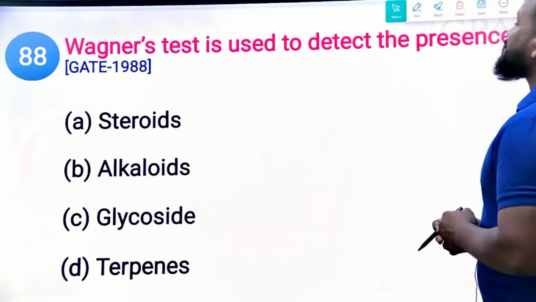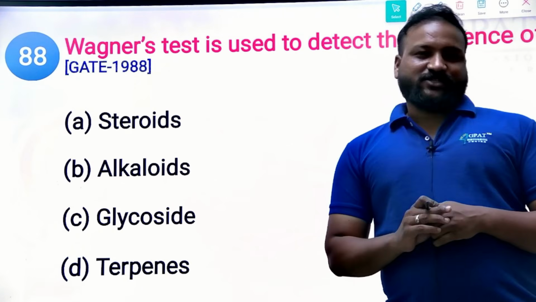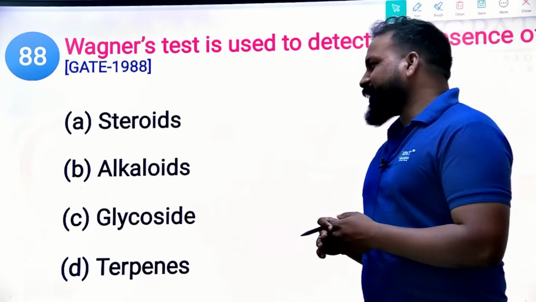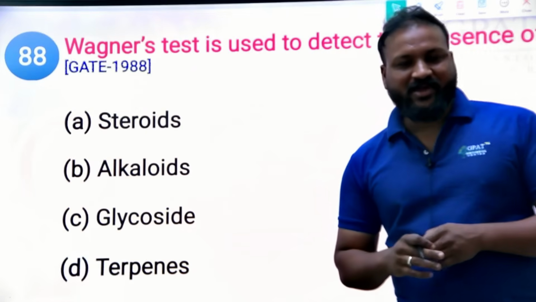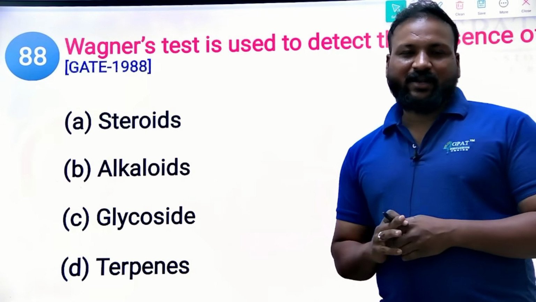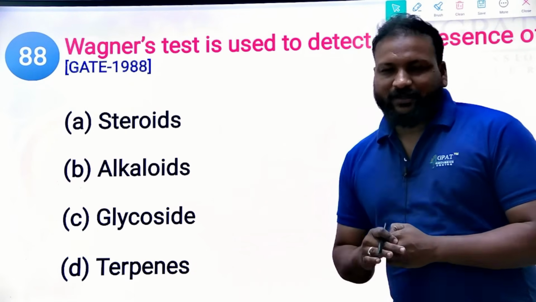Lastly, Wagner's test is to detect the presence of which of the following? This is a 1988 question. The options are steroids, alkaloids, glycosides, and terpenes. Wagner's, Hager's, Mayer's, and Dragendorff's are the tests. Tell me and do comment the right answer for this question.